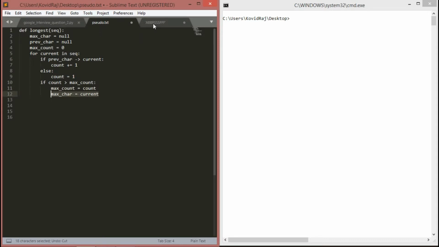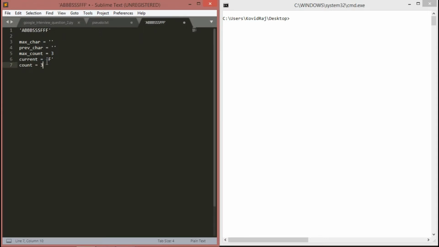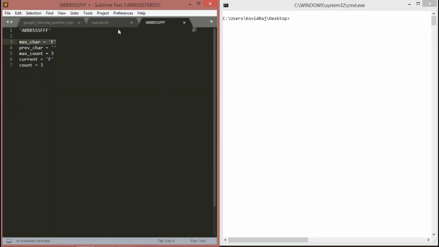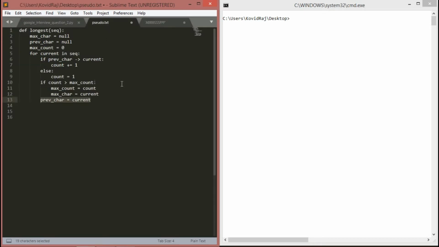Then max char equals current. That means the maximum value belongs to that particular character, right? So we will make it F. So we have got max count and max char, what we needed. For iterating through the current, previous char will be current. Like if we go through this, the previous char will be S, right?